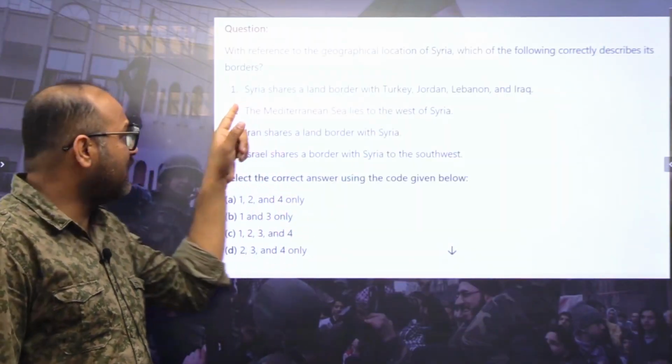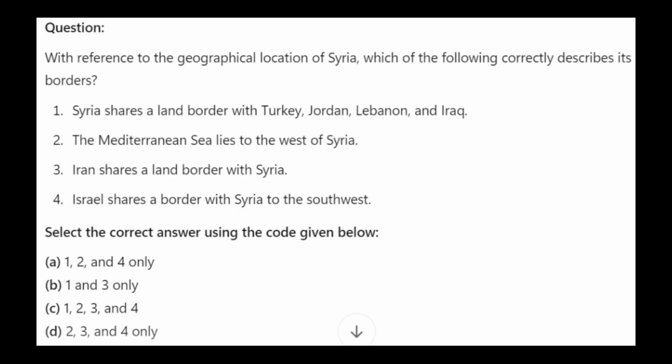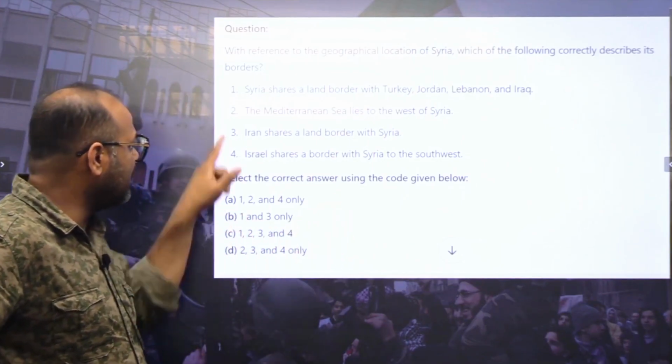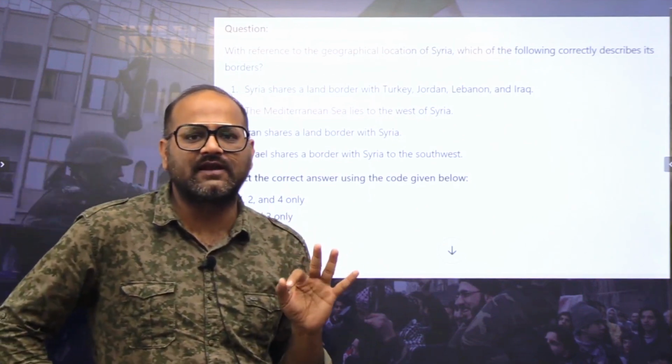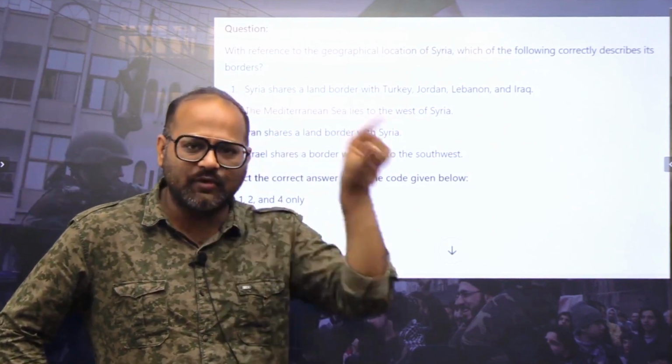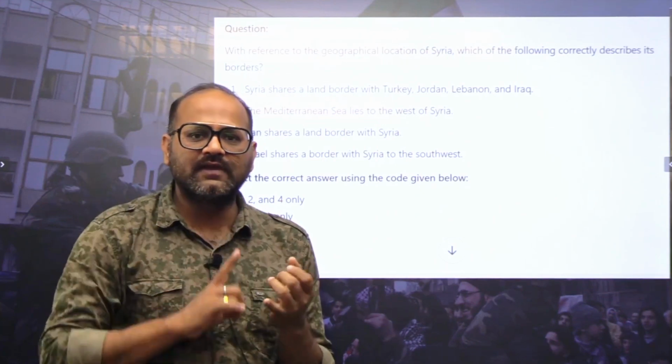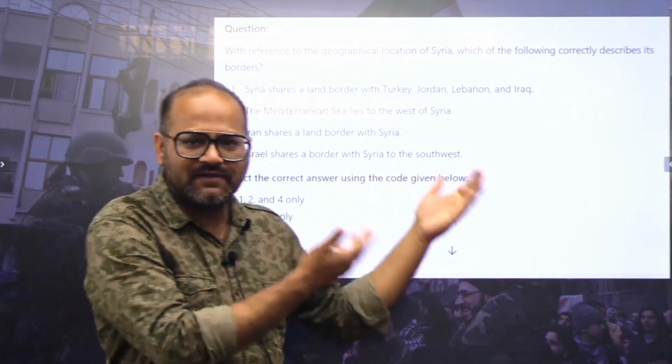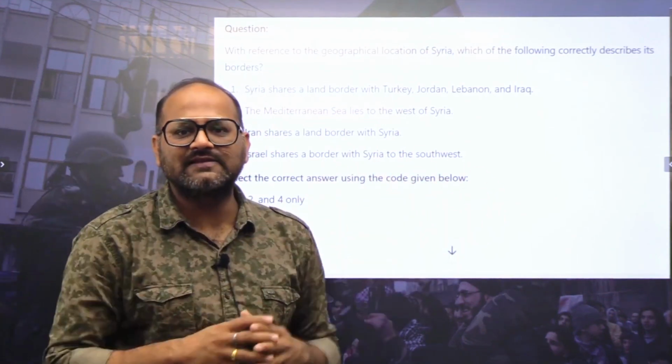Now if we have a look at the question, Syria shares a land border with Turkey, yes. Jordan, yes. Lebanon, Iraq, yes. This statement is right. The Mediterranean Sea lies to the west of Syria, yes. Iran shares a land border with Syria, no. Israel shares a border with Syria to the southwest, yes. So now we know if we eliminate 3, we will reach our answer. The rest of the 3 statements are correct, and now you have a better conceptual clarity about the location of Syria. The locations further we will understand, but its positioning in the region we have understood.